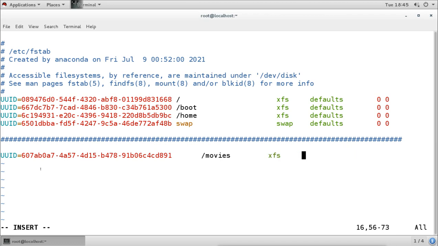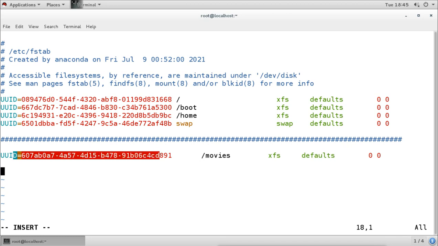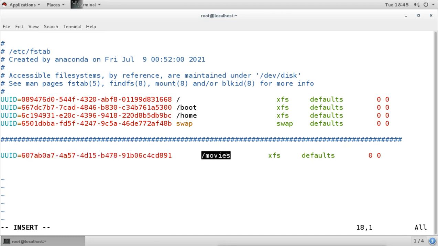Right now I will go with the default option. I won't add any extra options, and I will leave the other options 0. So what we did here, we added the UUID of our new partition, then we mentioned where we want to mount it, the directory name, the partition file system, and then the default option, then these 0 0, and then we will save it.